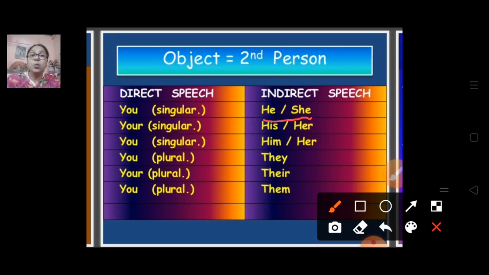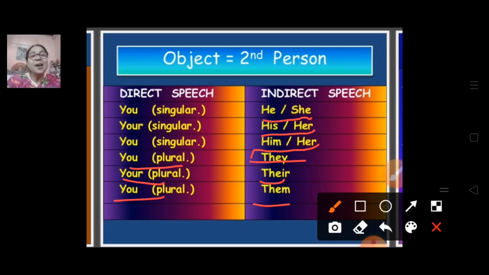If your is singular, it will convert into his and her. You, if singular, will become him or her. If you is plural, then it will become they. And your is plural, then their, and you is plural, then them.